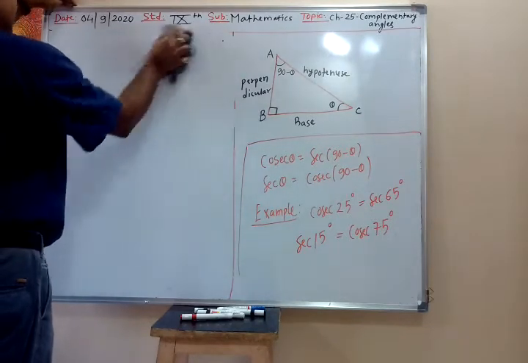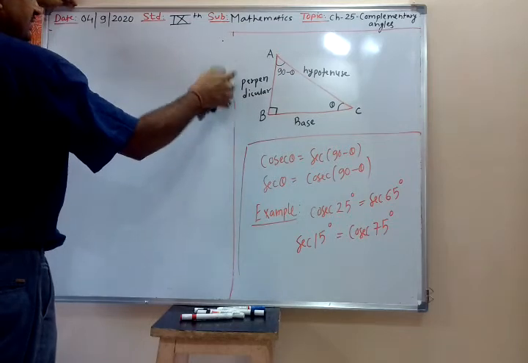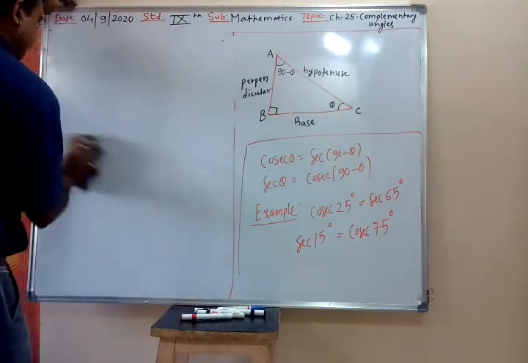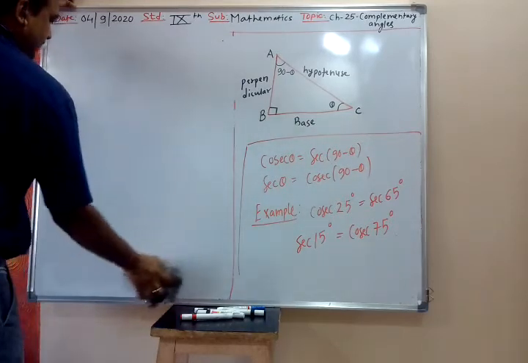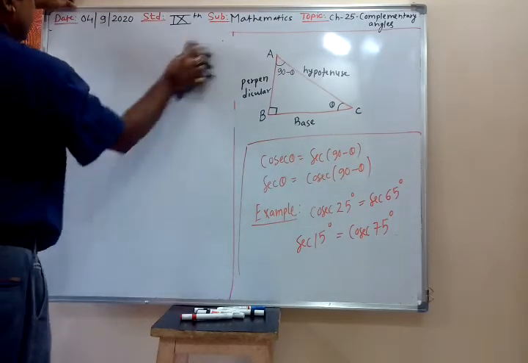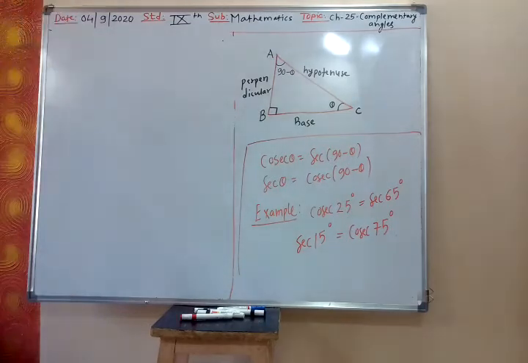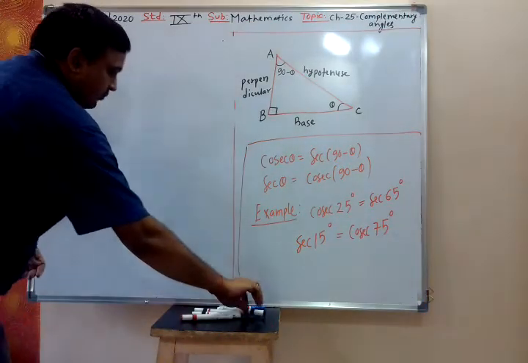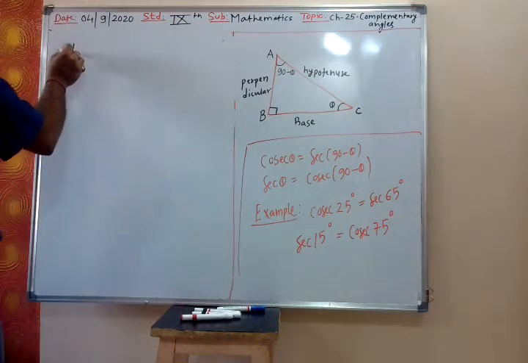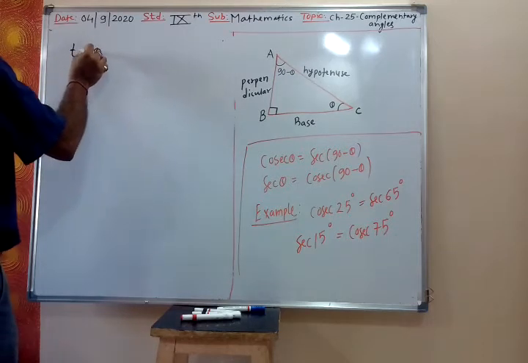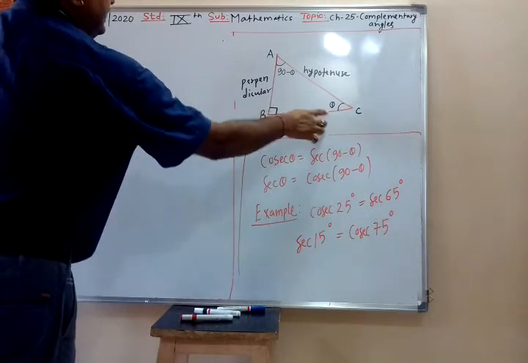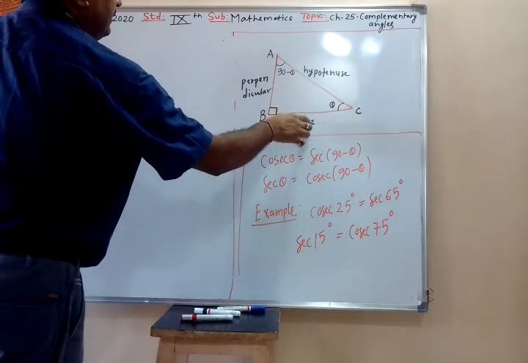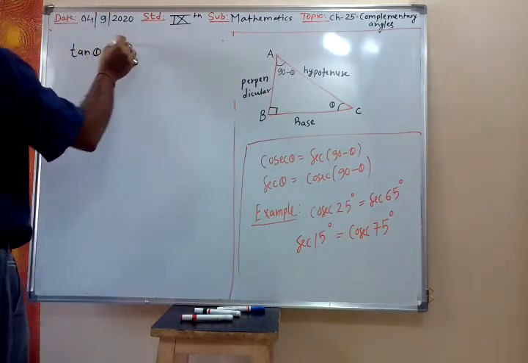Now derive for tan theta and cot theta. For the reference angle, find tan theta. Tan theta is opposite upon base, that is AB upon BC.